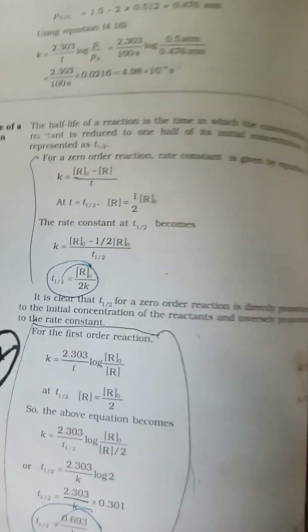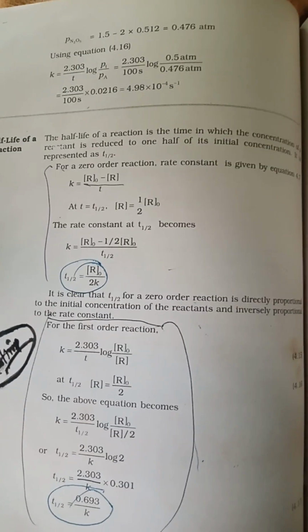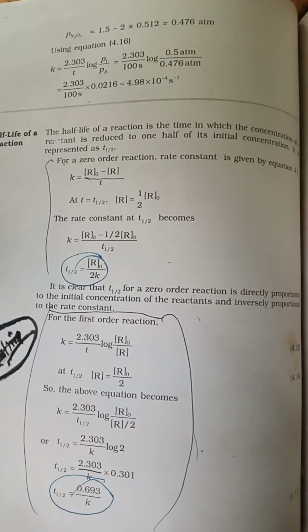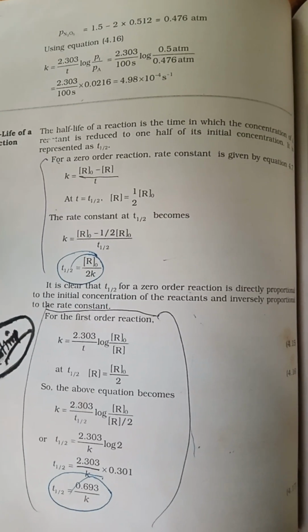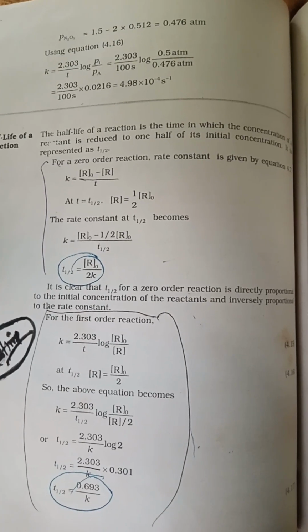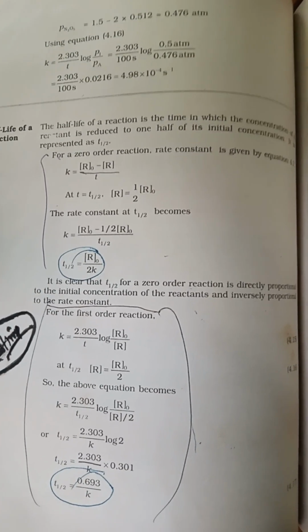Half life of a reaction. It is important. The half life of a reaction is the time in which the concentration of reactant is reduced to one half of its initial concentration. It is represented as T half.